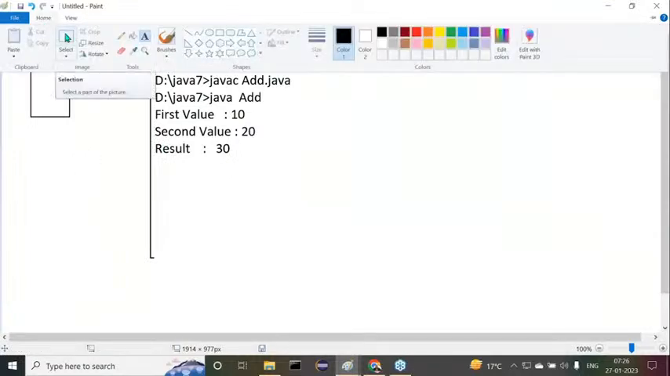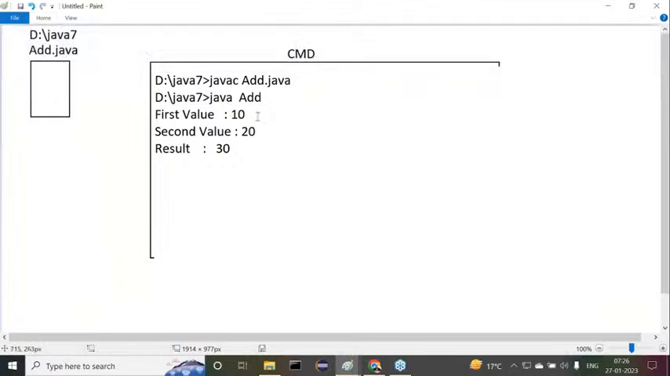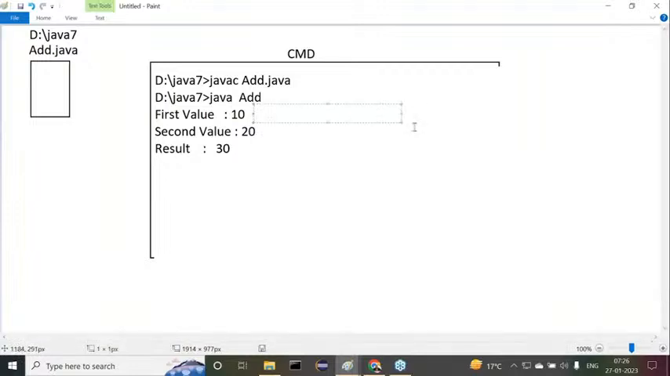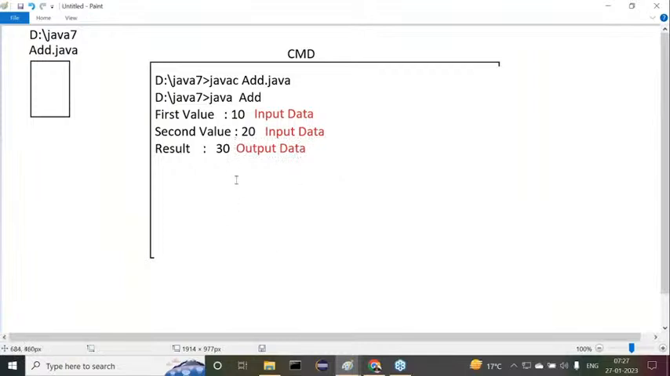Now, in this overall scenario, what exactly is the input data I provided, and what is the output data I got? If you observe this, 10 is the input data, and 20 is again input data. But what is this 30? 30 is the output data. Am I right or not? 10 and 20 are the input data. 30 is the output data.